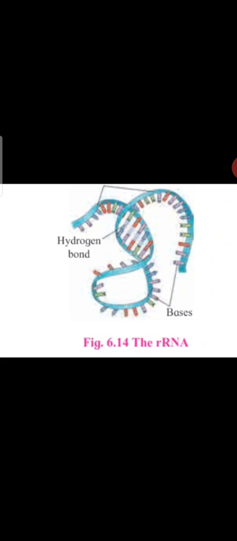Now next we will see about rRNA. On the screen you are looking at the structure of rRNA, ribosomal RNA. It forms 50 to 60% part of ribosomes and accounts for 80 to 90% of total cellular RNA. It is synthesized in the nucleus. Scientist Kurland in 1960 discovered ribosomal RNA. He showed that ribosomal RNA is coiled here and there